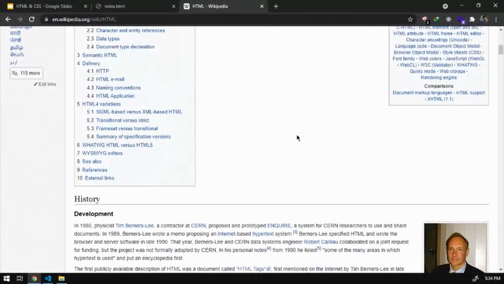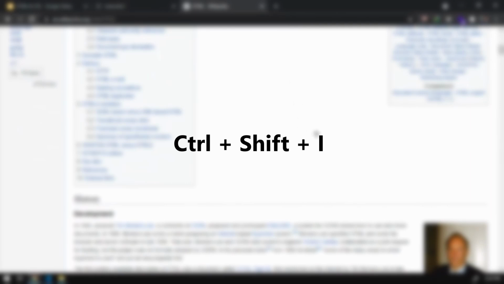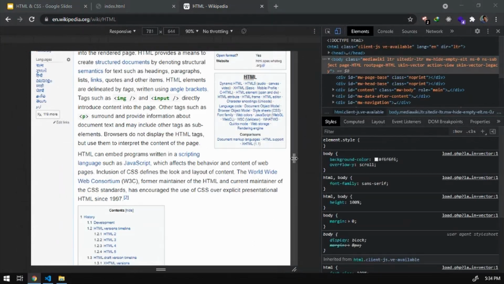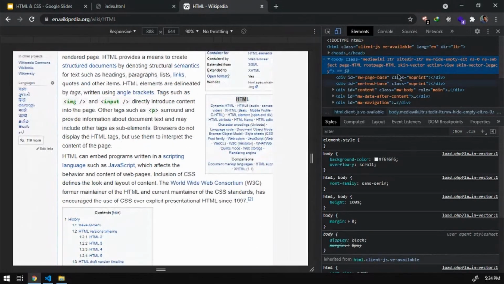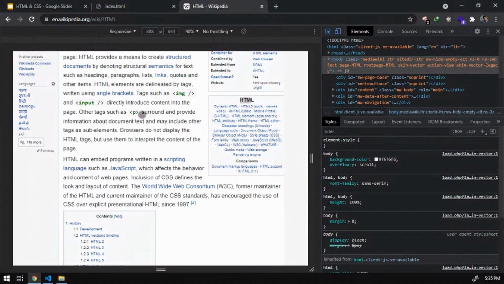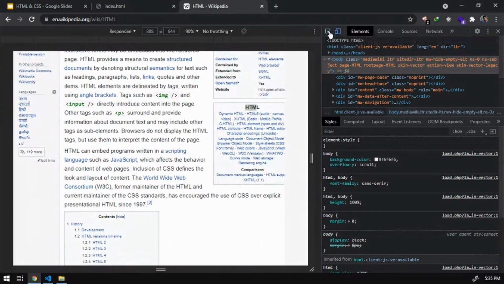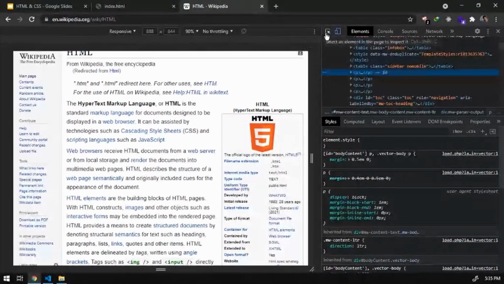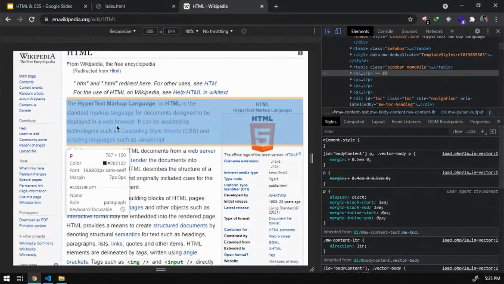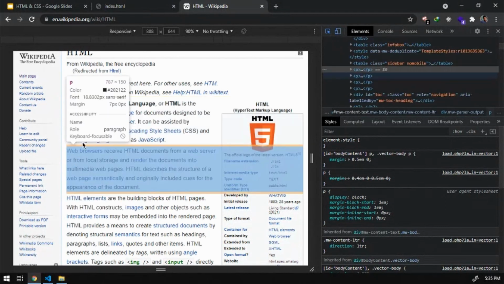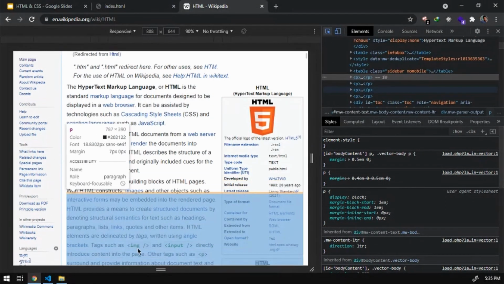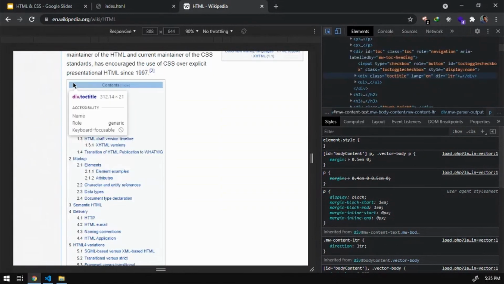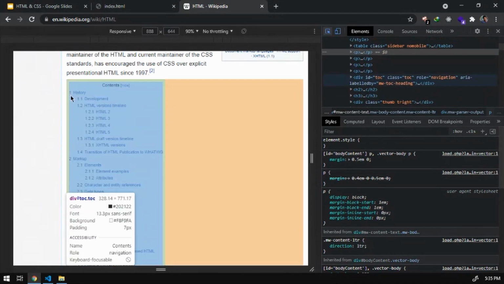Let me show you. Control Shift I. So on my screen, the first tag I have selected is written P. These are paragraph tags, and as I mentioned, these are list tags, like the way we create lists in HTML.